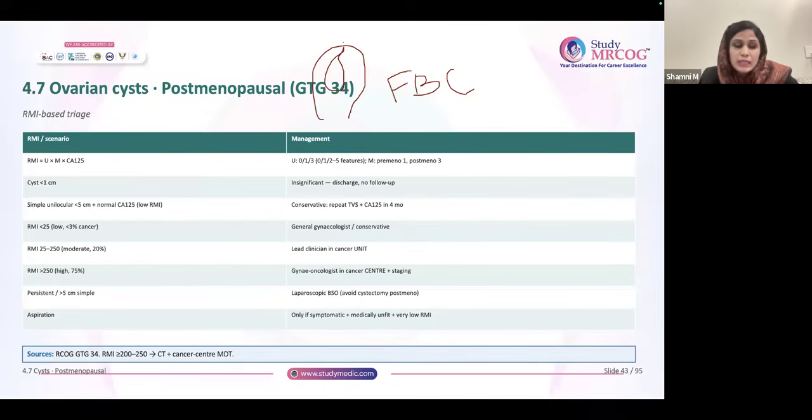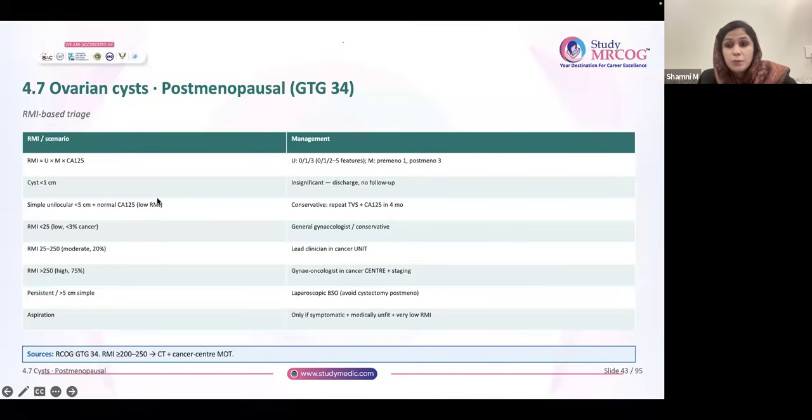Now, let's discuss postmenopausal cyst. I'll just try to erase this because it is causing disturbance. Fine. Regarding postmenopausal cyst, I think the tables are made according to the older criteria, because the new guideline says different.